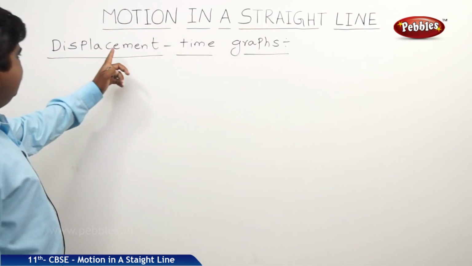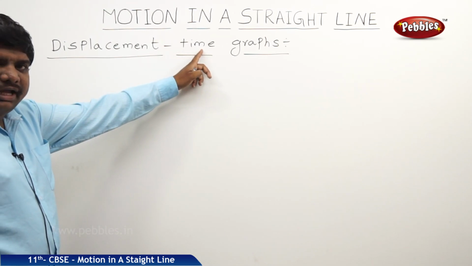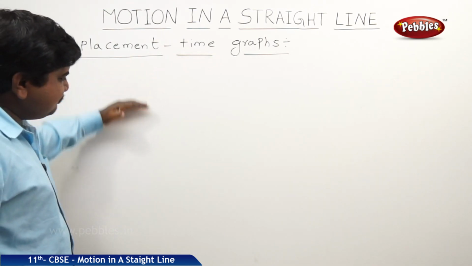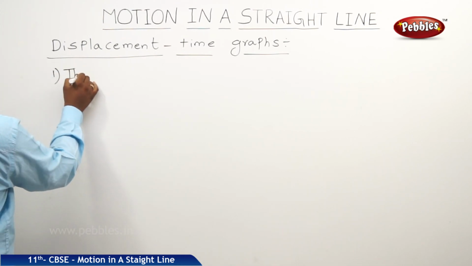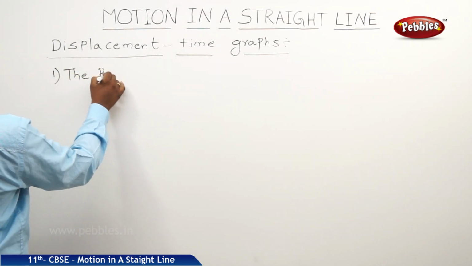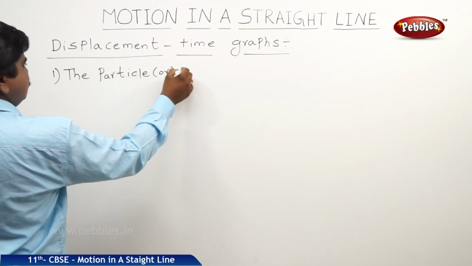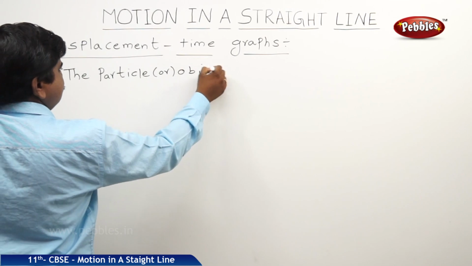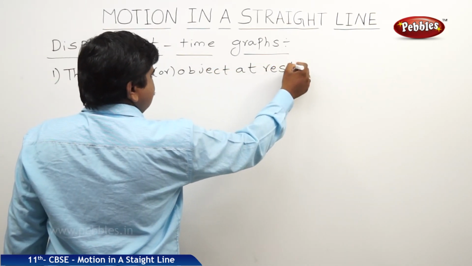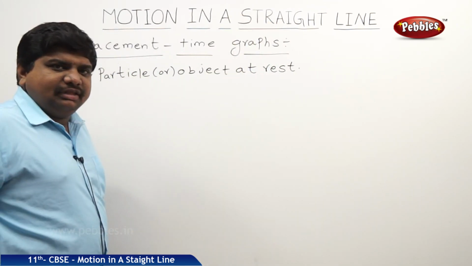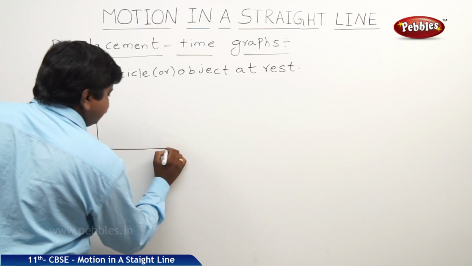As we know, displacement should be taken on the y-axis, and time should be taken on the x-axis. In this graph, there are some situations. The first situation is the object or the particle at rest. In this case, this is the model graph.